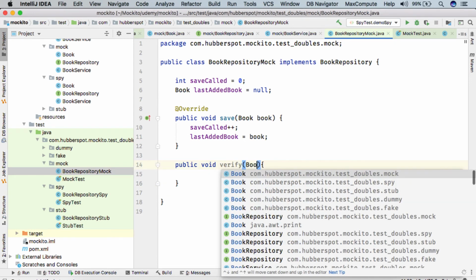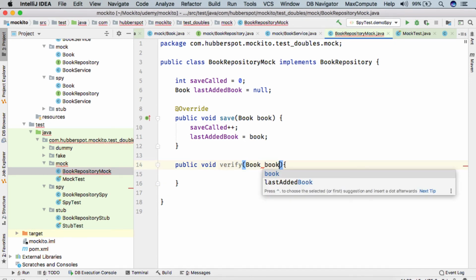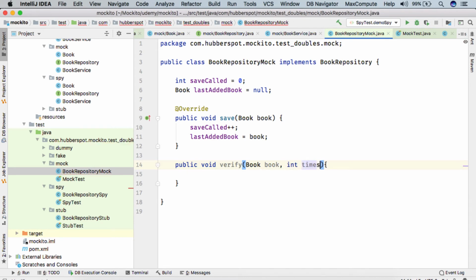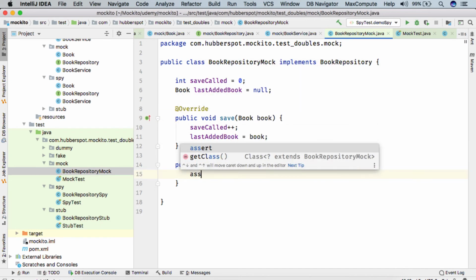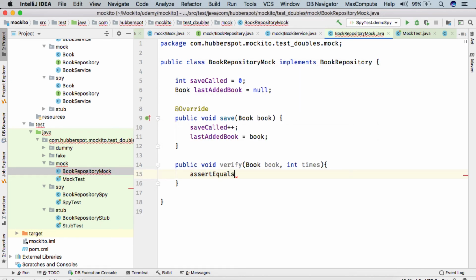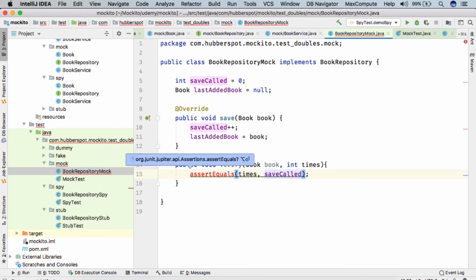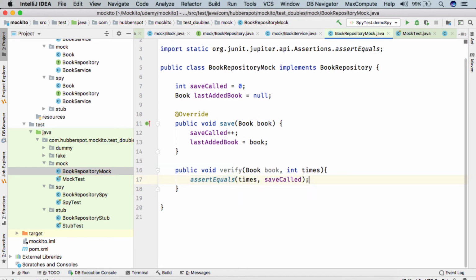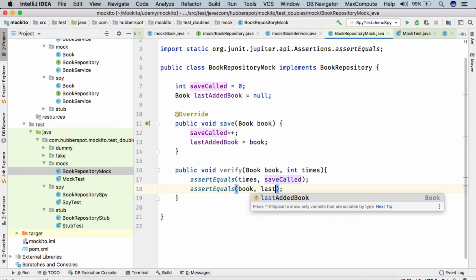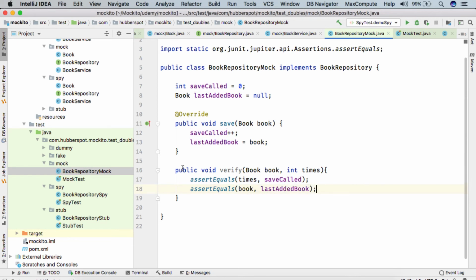Here we are simply passing the book and the number of times this save was called, and providing assert equals save called. So you can see that all the behavior verification responsibility is with the mock itself.